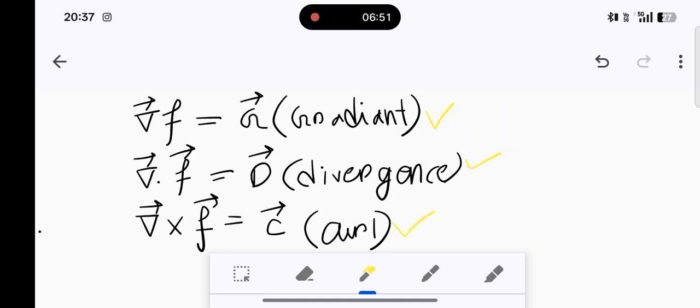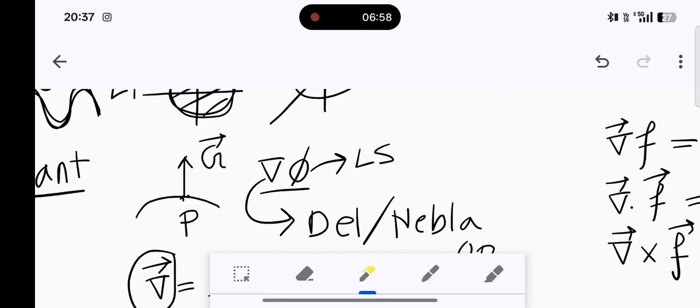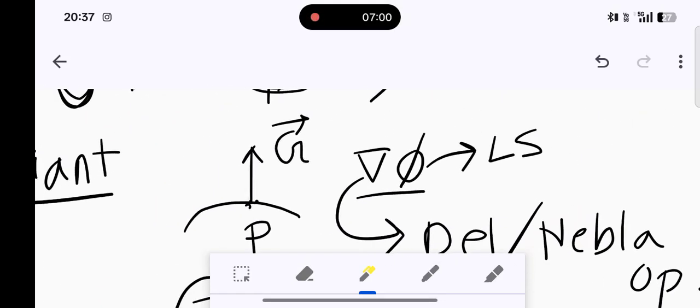In this video we will talk about gradient first. So what is gradient? Gradient is nothing but a perpendicular vector at a particular point of a level surface. It denotes the maximum rate of change of the level surface.